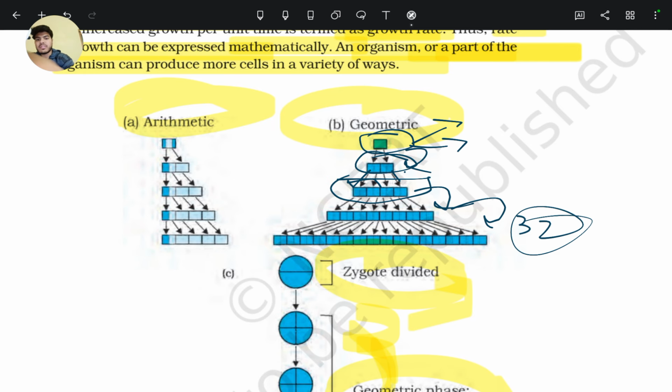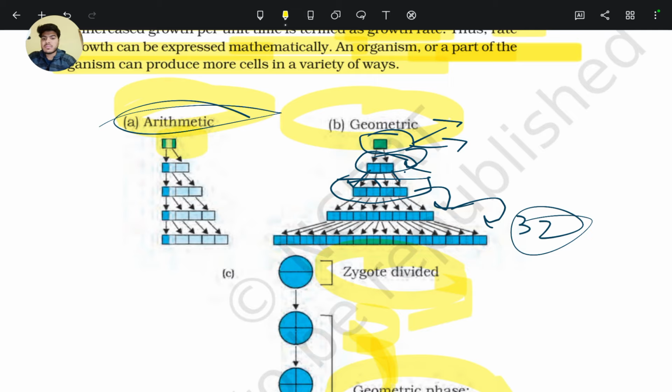But in case of the arithmetic phase, only one cell divides, and the rest of the cells are differentiated. Only one cell is undifferentiated and divides, the rest of the cells differentiate or do not divide.